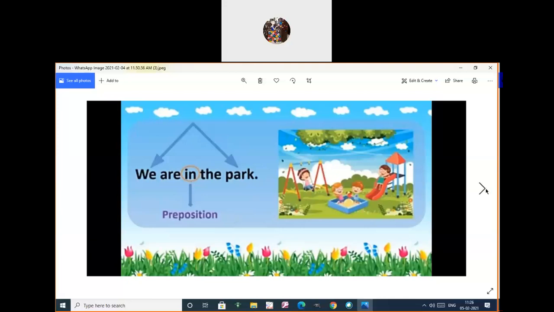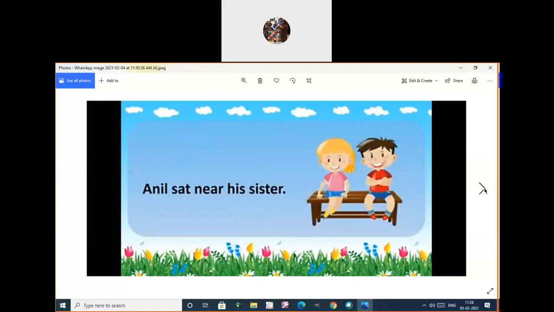Here we'll go to the next. We'll take another example. Anil sat near his sister. So which word connects Anil and sister? Near. That near connects Anil and his sister. So Anil sat where? Near his sister. Yes. So here near is the preposition.